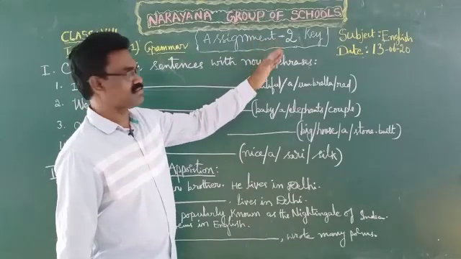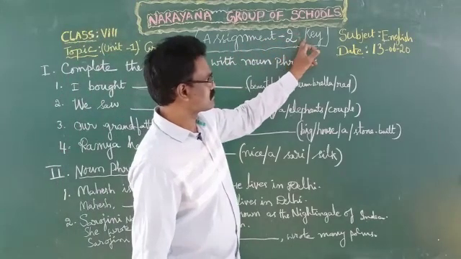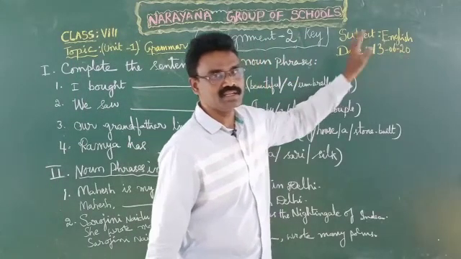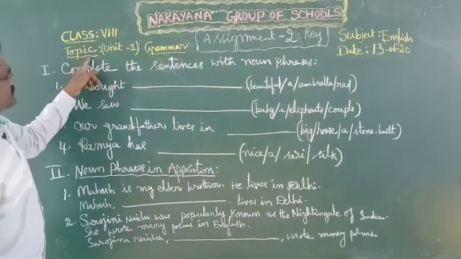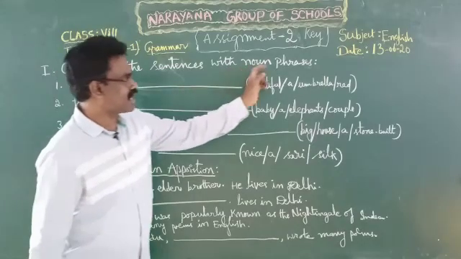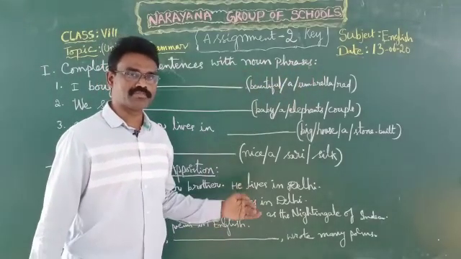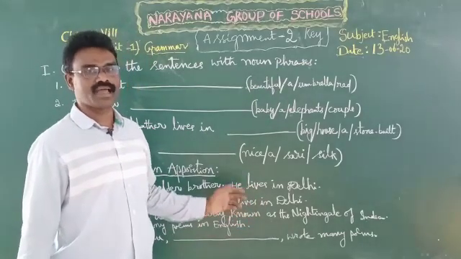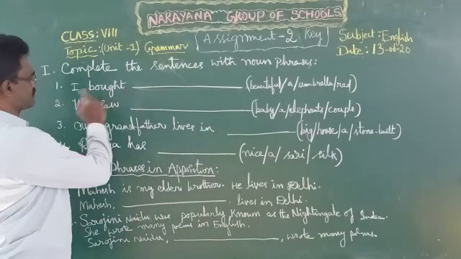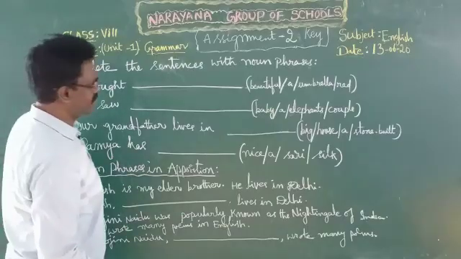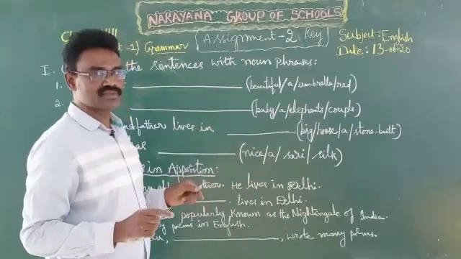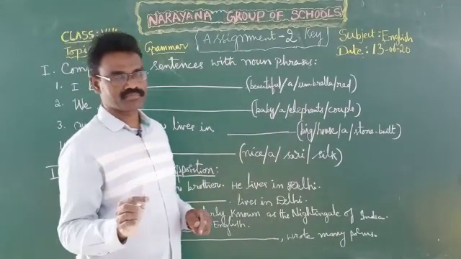Assignment key discussion. Assignment 2 key of 8th class dated on 13th June 2020. Topic is from first unit grammar, especially noun phrases, and in Roman number 2, noun phrases in apposition. Two parts. Here four sentences are given, and words are given in disorder in brackets. So we have to keep them in order, right?